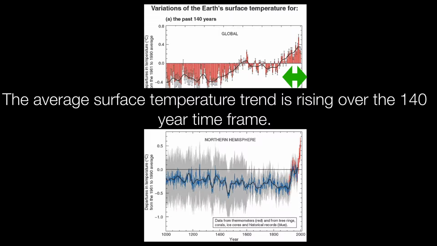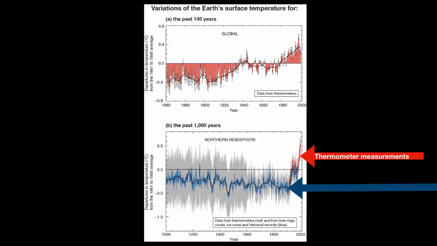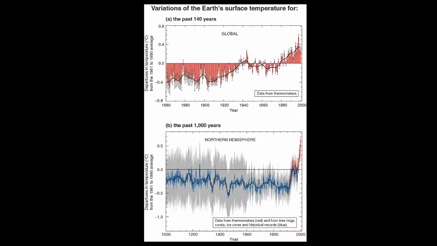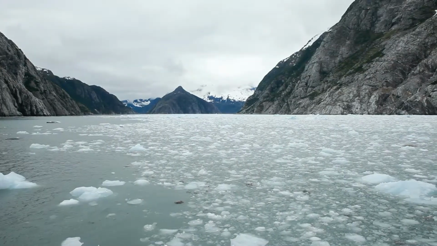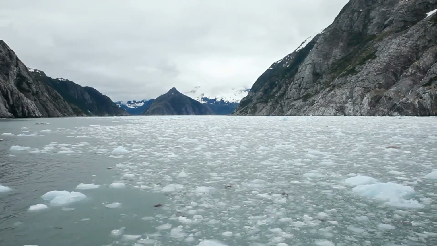The lower graph shows the Earth's surface temperature over the last 1,000 years. The red line shows thermometer measurements, and the blue line shows temperature derived from tree rings, corals, ice cores, and historical records, because we didn't have thermometers then. The graph highlights the sharp temperature increase between 1900 to 2000, not observed in the previous 900 years. The warming temperatures and changes to our climate have resulted in other observations as well.